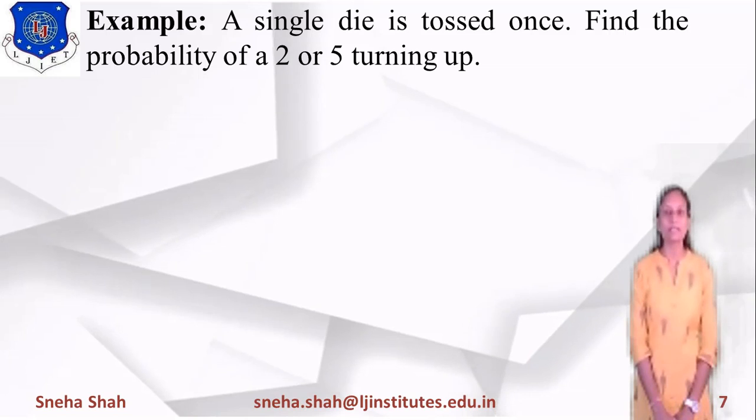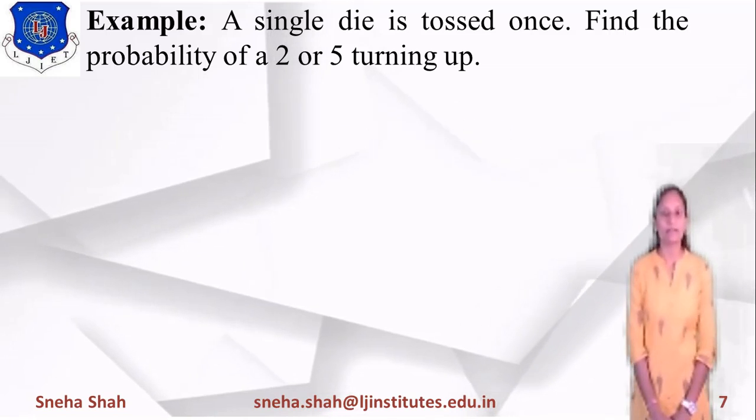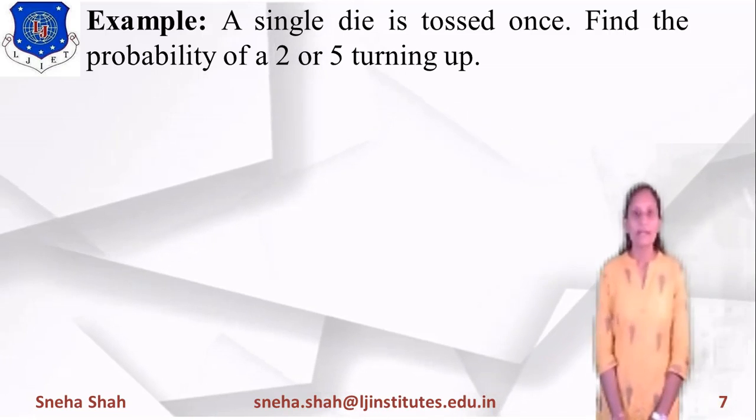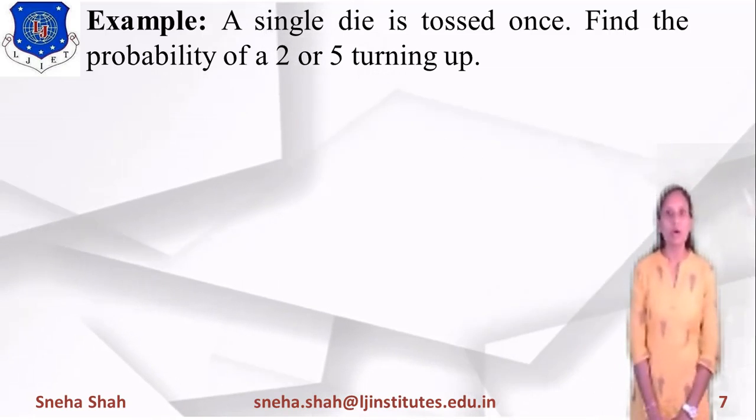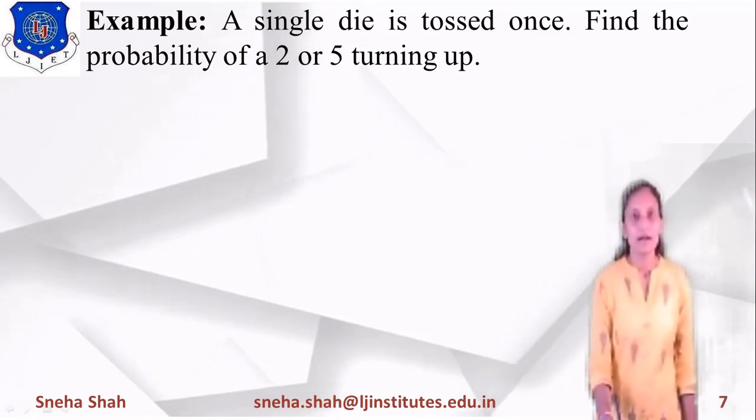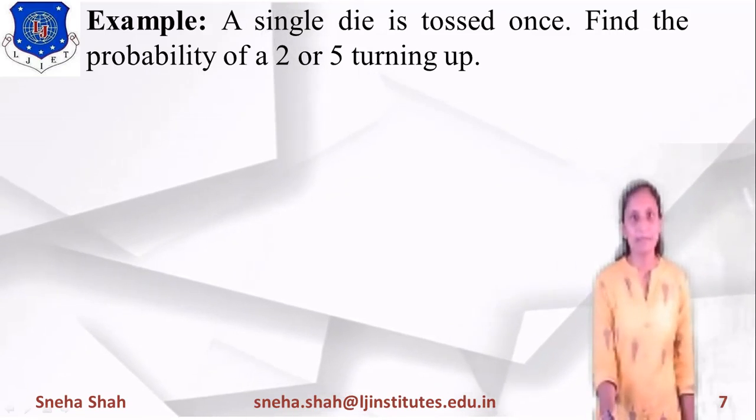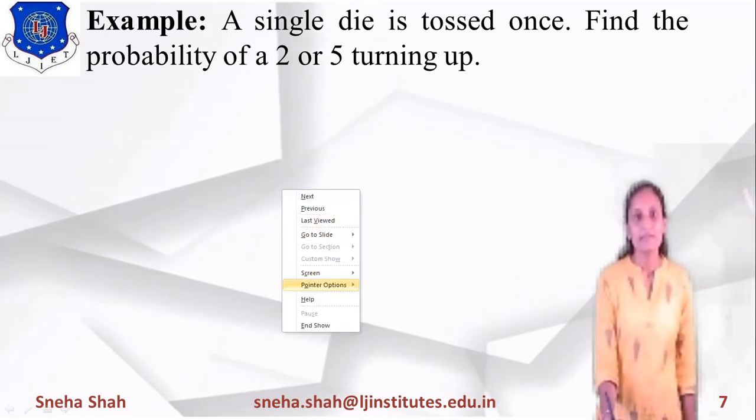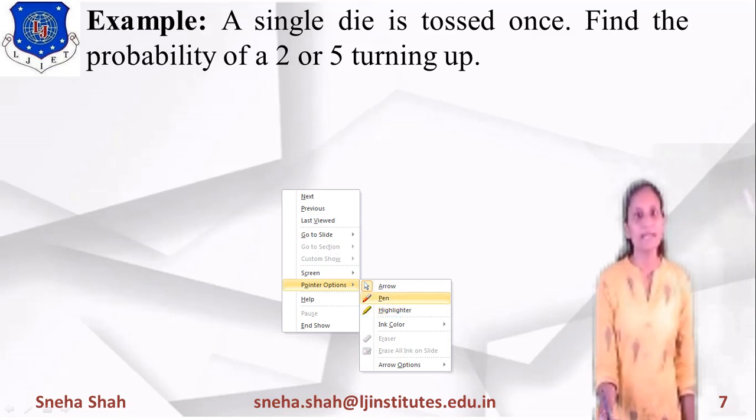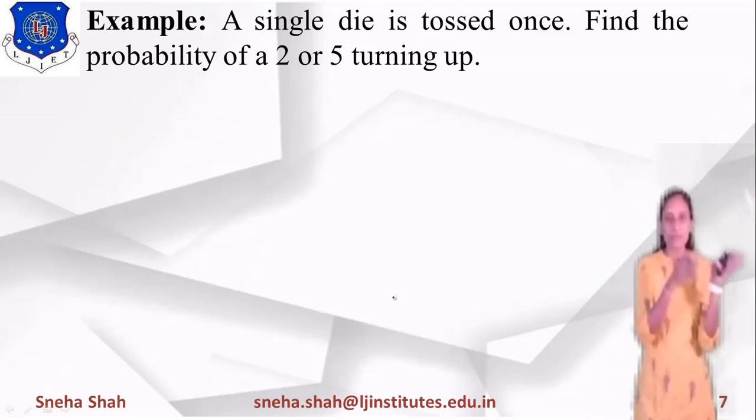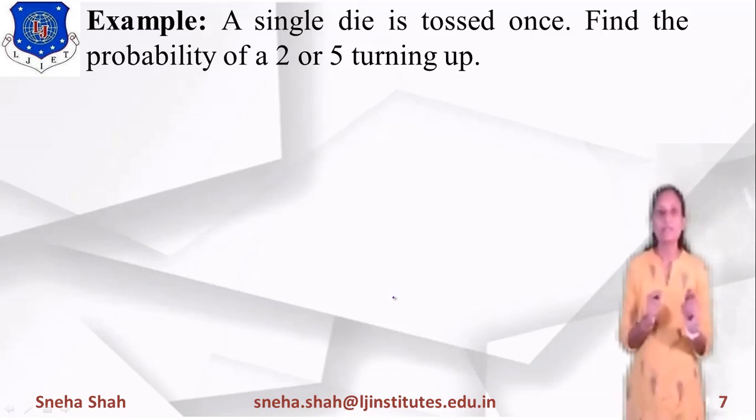The first example: a single die is tossed once. Find the probability of a 2 or 5 turning up. If you want to find the probability of getting 2 or 5, how will you find it? When the OR is given to you, you have to take it as the union of this one or this one. It will be considered as the union of these two events, right?